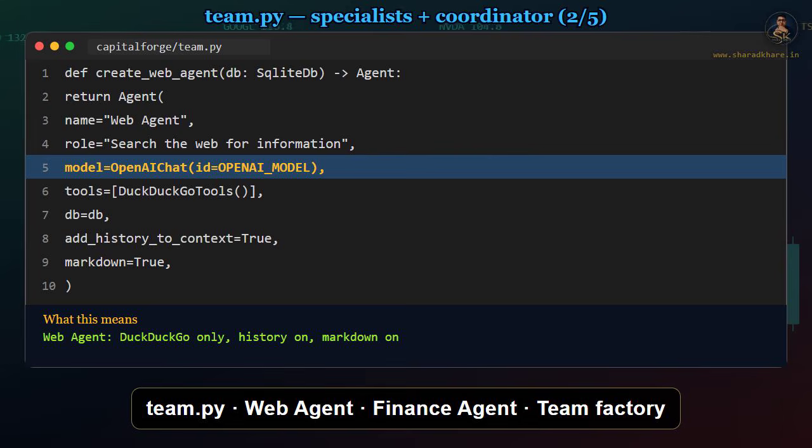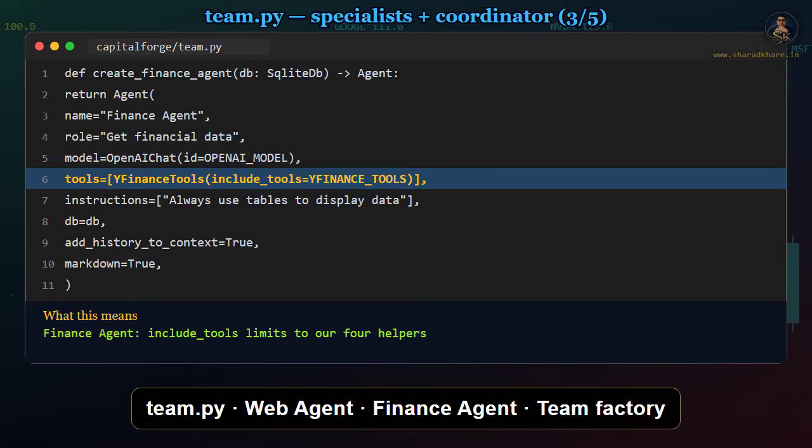That short sentence steers what the coordinator expects from it. A chat is set to the OpenAI model, the same brain family as the rest of the team. Tools equals a list with DuckDuckGo tools, one toolkit focused on search. Add history to context is true, so past turns stay in view. Markdown equals true, so answers can use headings and lists that read cleanly in the UI.